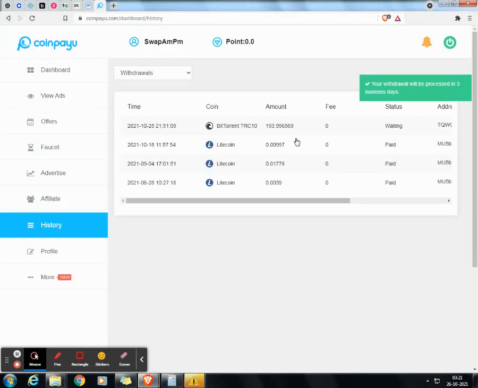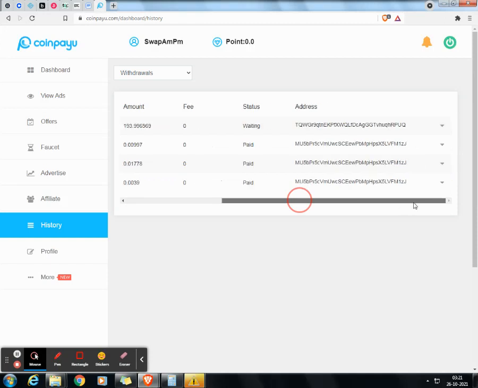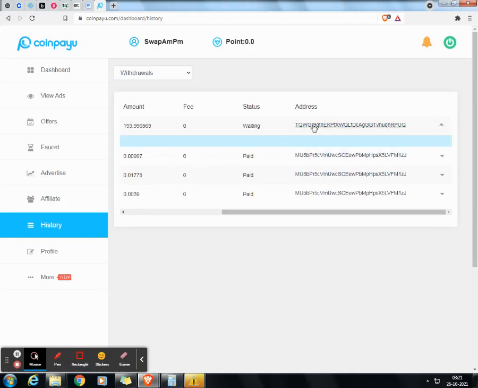You need to make sure your payment address and whatever you fill up is correct. You just need to confirm before. Here you see, before pasting your address, check carefully.